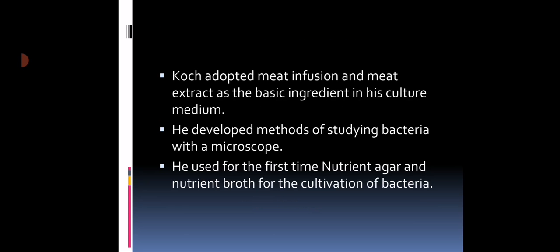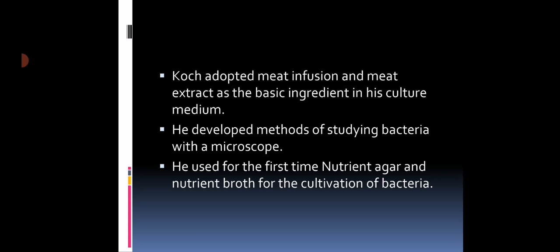So the first thing is that he used the streak plate technique for the isolation. Secondly, he used gelatin or agar as a solidifying agent in the medium. Then he also proved that organisms are responsible for causing disease. They may be bacteria, virus or fungal, any type of small organisms that are responsible for the disease. So germ theory was put forth by Robert Koch. Secondly, the Koch postulates, regarding certain diseases, he put forth certain criteria. That criteria we also discussed just now.